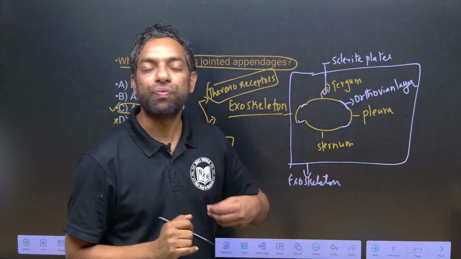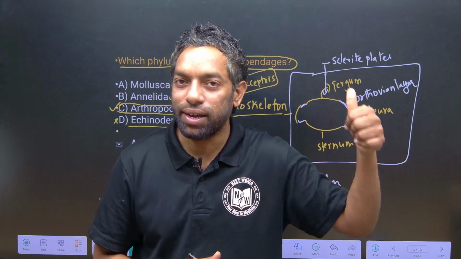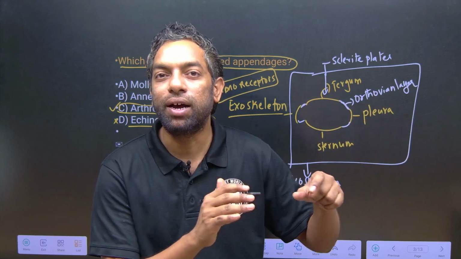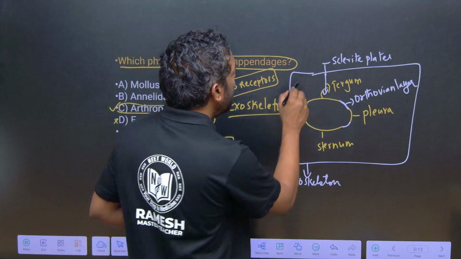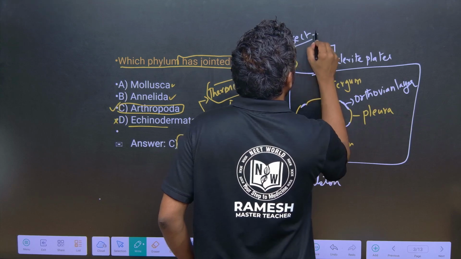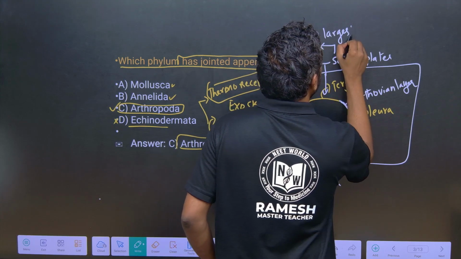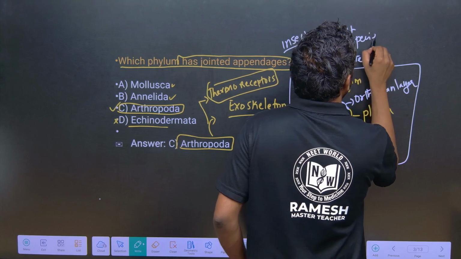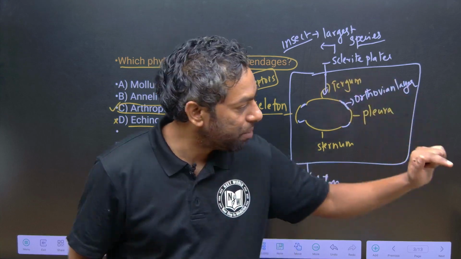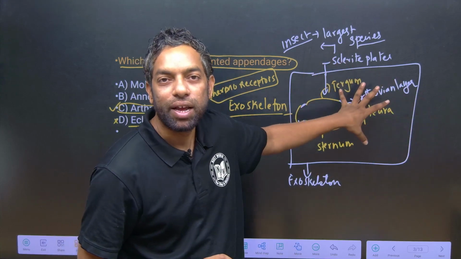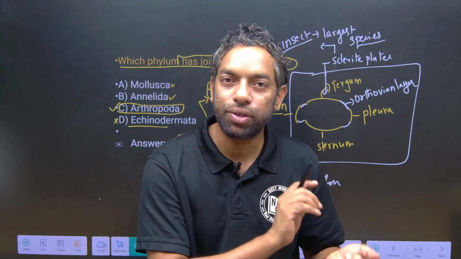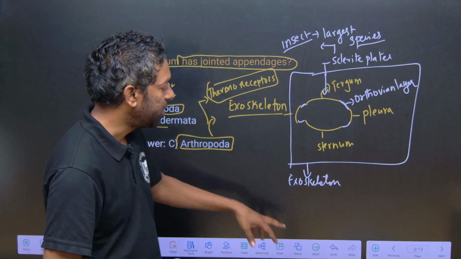These plates they can use for flight. Because of these sclerite plates, the arthrodial membrane, and the exoskeleton, Insecta is the largest class of species on the earth. The insect population has developed on earth because of these sclerites and this exoskeleton system. Such special features they can ask you in the exam. You have to focus on special features.